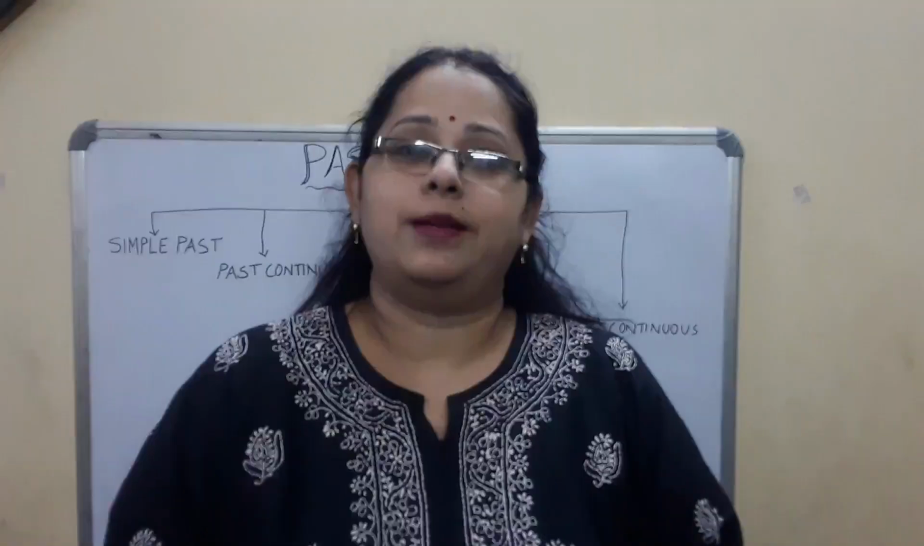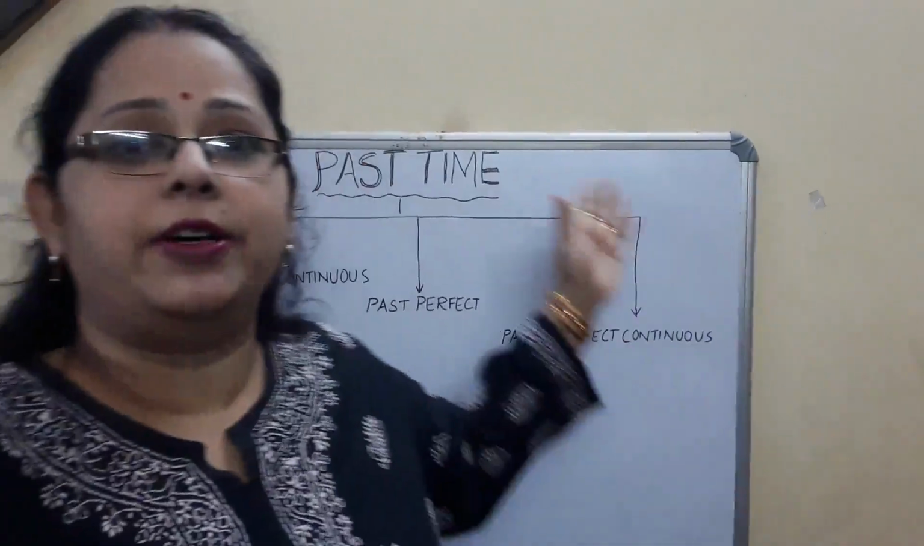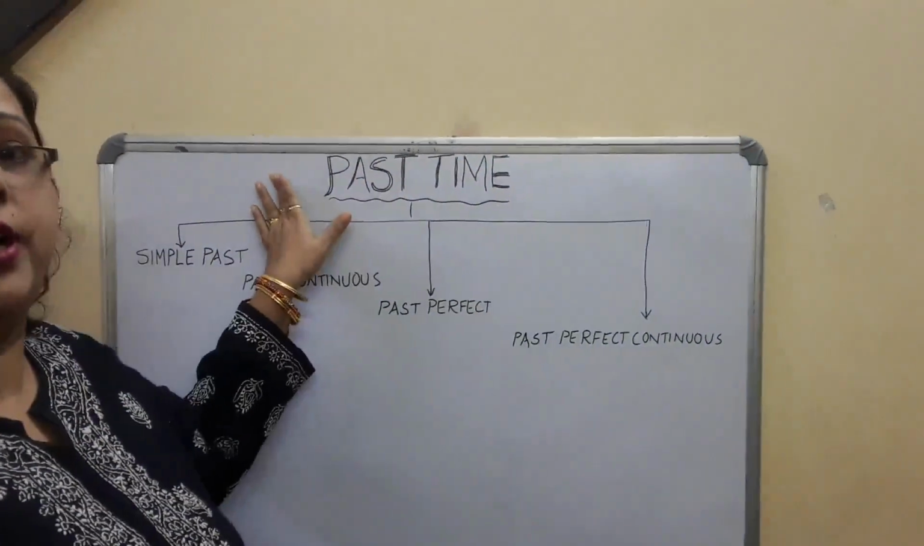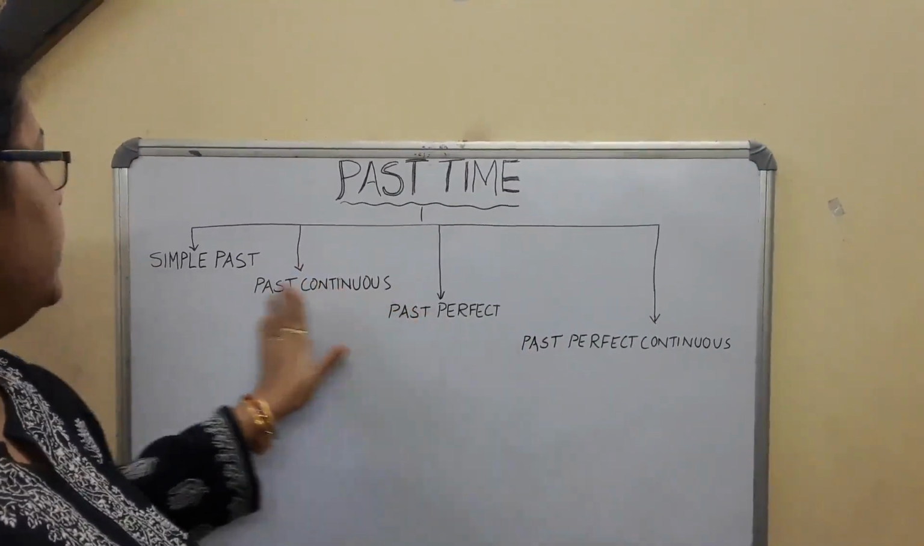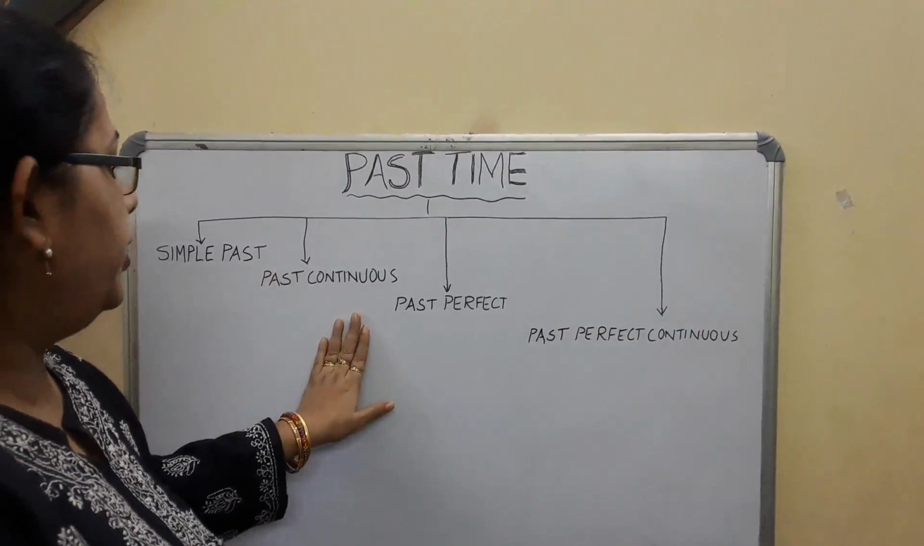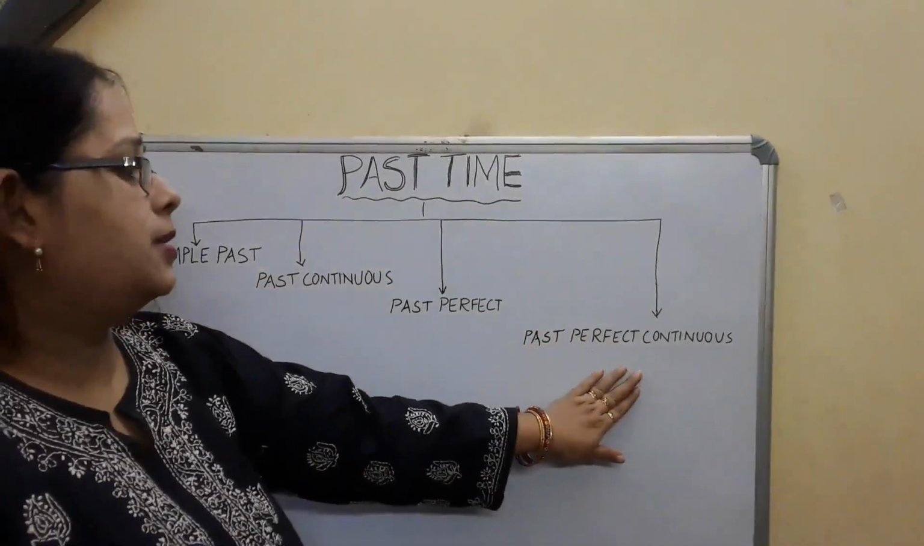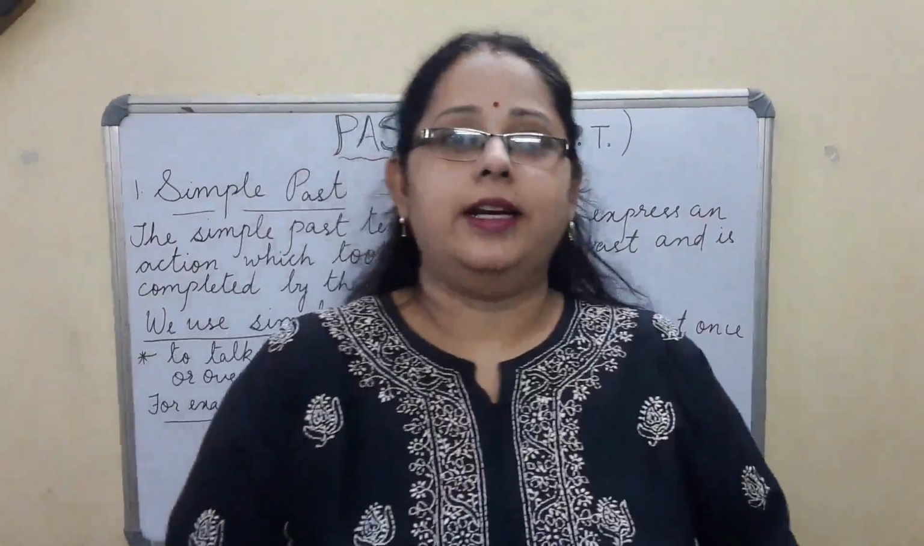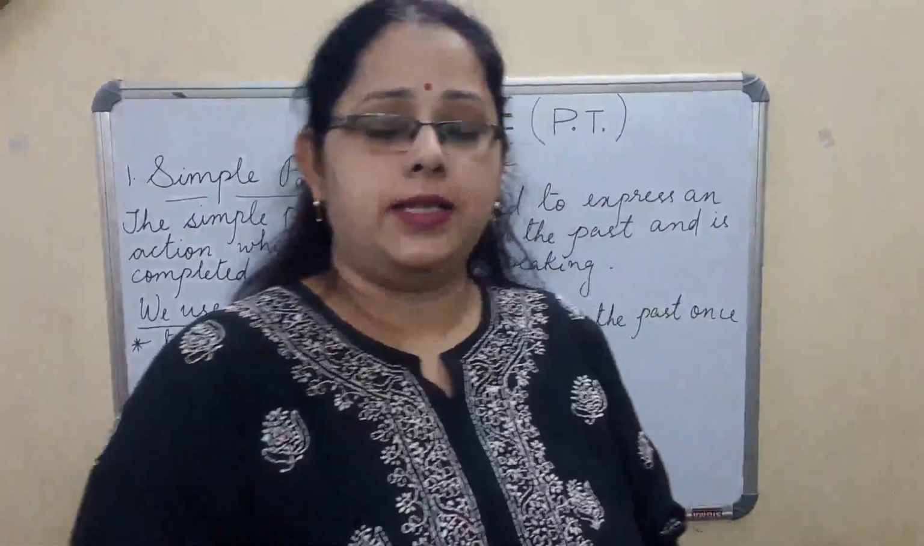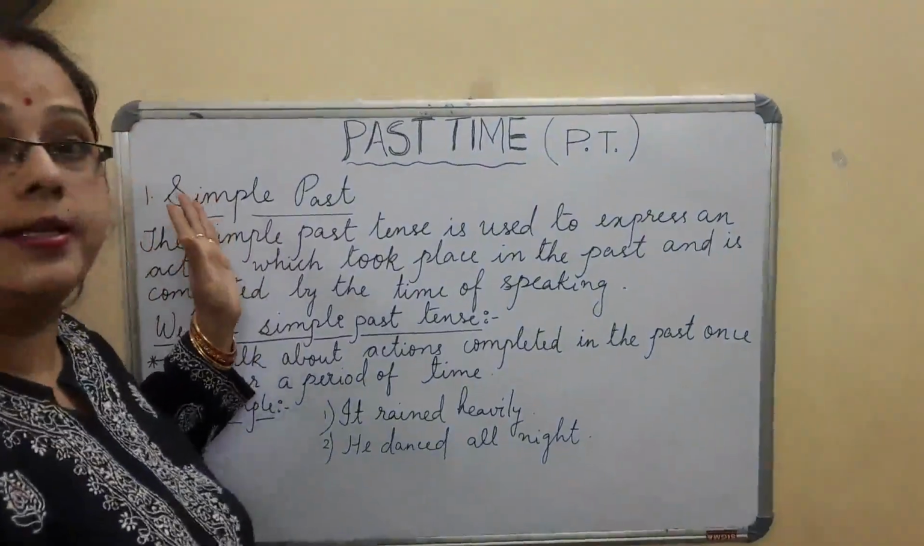Today we are going to discuss the second part of the tense lesson, that is simple past, or as I have written, past time, under which we are going to discuss four forms: simple past, past continuous, past perfect, or past perfect continuous. As I said, we are discussing past tense, so the first thing is simple past.